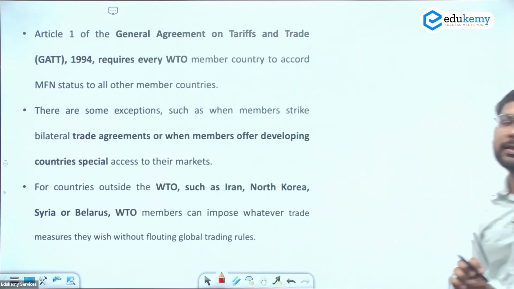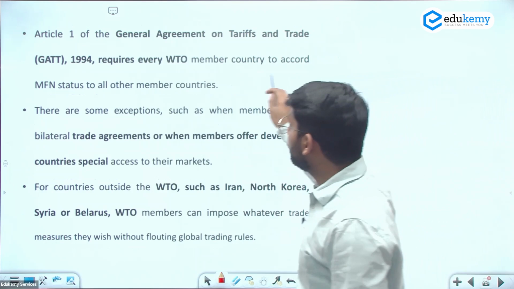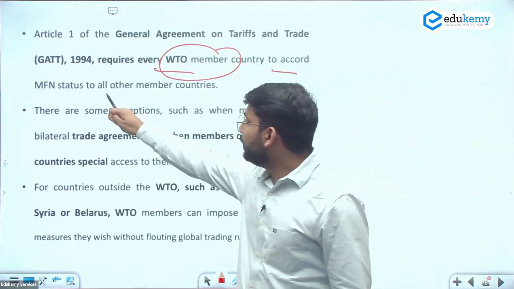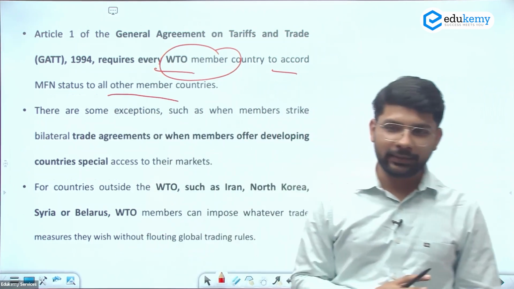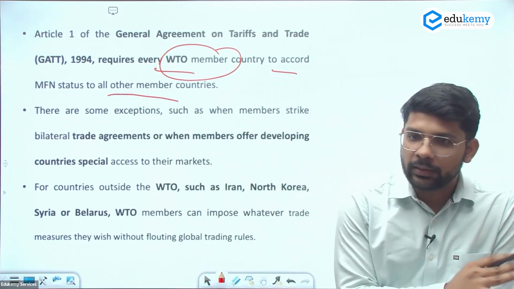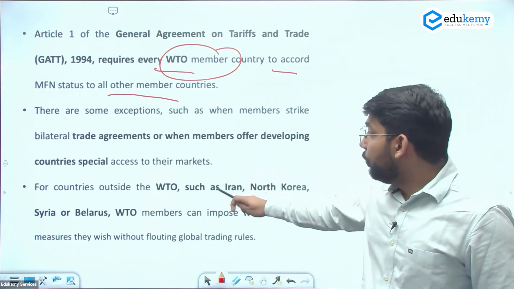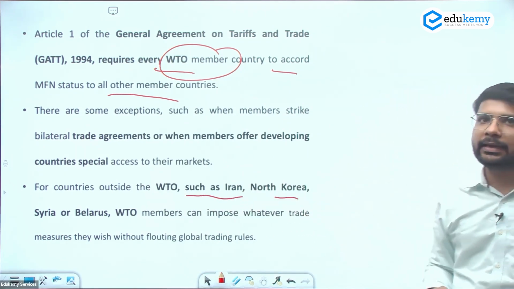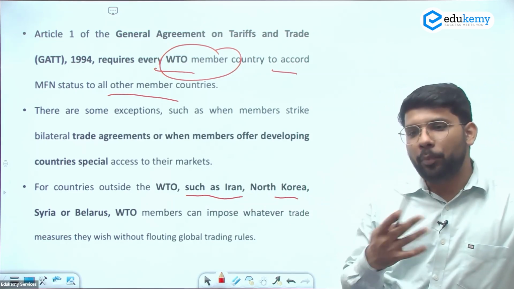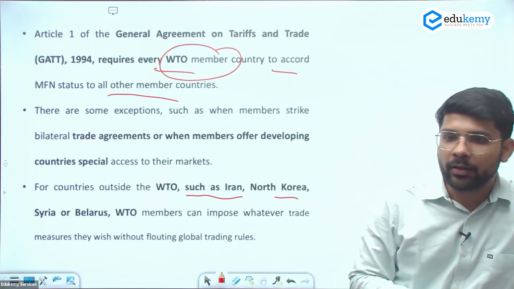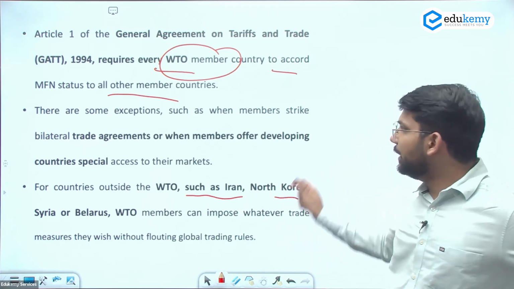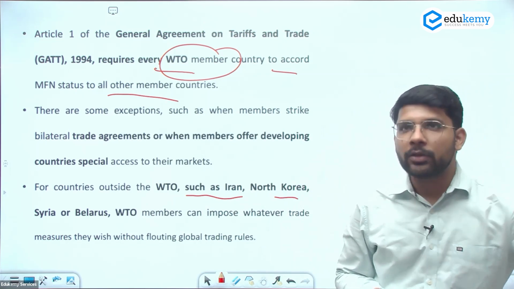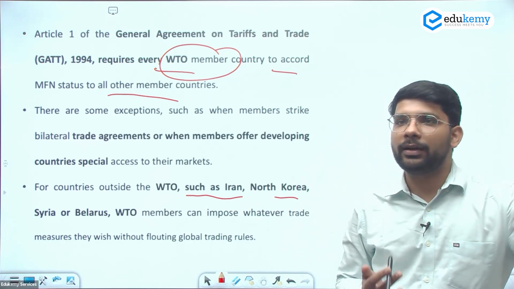Article 1 of the General Agreement on Tariffs and Trade requires every WTO member country to accord MFN status to all other member countries, but there are also exceptions in the trade agreements. For countries outside the WTO, such as Iran, North Korea, Syria, and Belarus, members can impose whatever measures they want to take for international trade. So these are the exceptions under the GATT and the WTO. So this is all about the most favored nation.